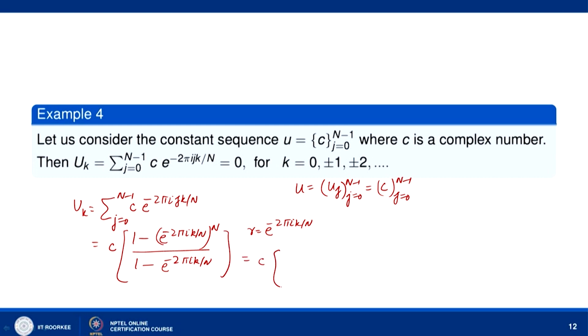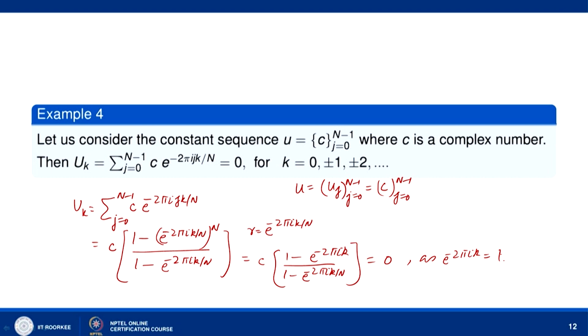This is c times (1 minus e^(-2πi k)) divided by (1 minus e^(-2πi k/n)), and k is an integer. So, e^(-2πi k) will be equal to 1, so the numerator is 0.